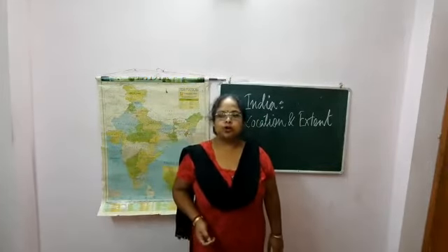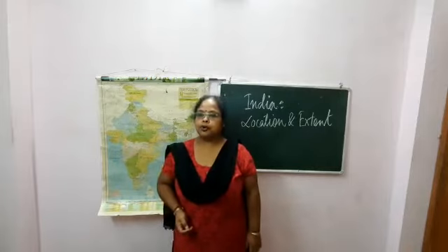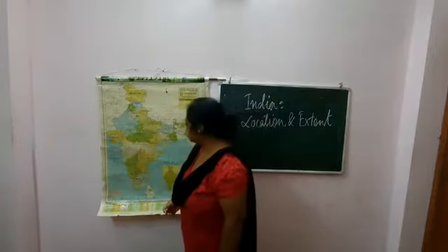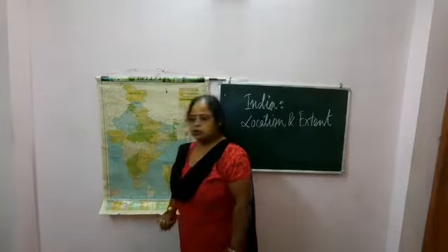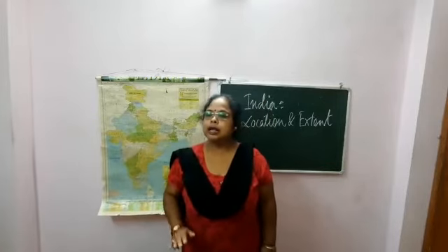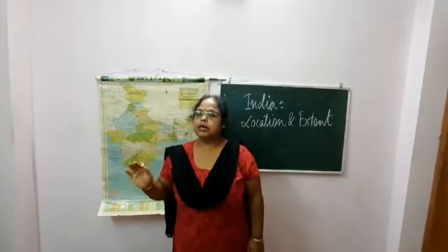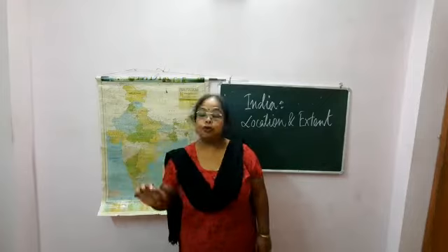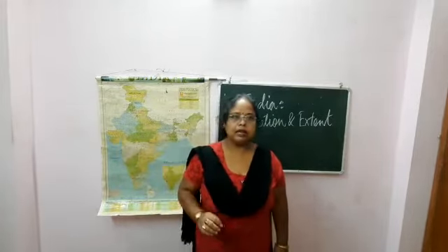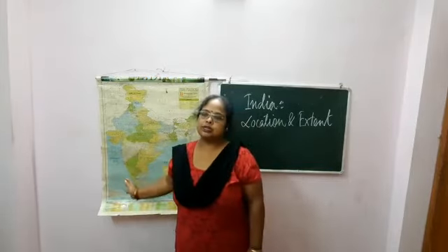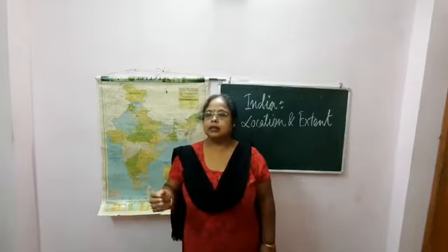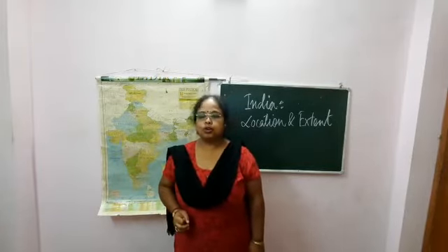Previously the southernmost point was Indira Point in the Andaman and Nicobar Islands, but now it has submerged. In 2004 a tsunami occurred and it submerged. That's why now Kanyakumari is the southernmost point of India.